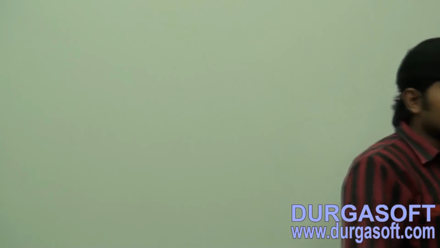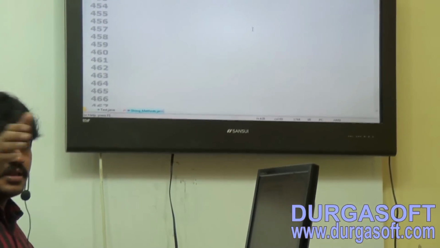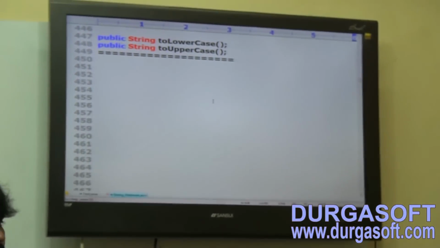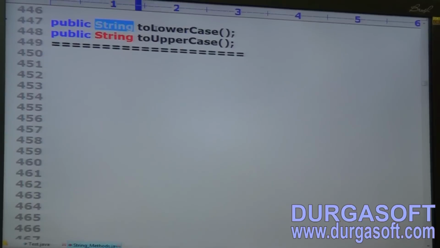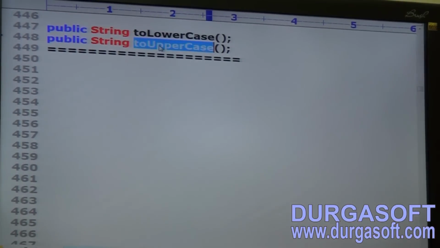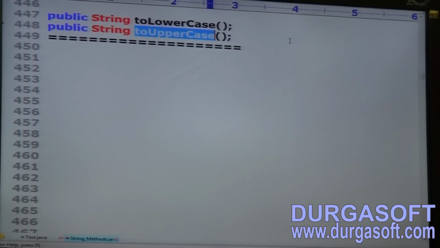Now, the next methods we have here, just add these things, not required to keep any explanation. Have you observed the method? Public string toLowerCase, toUpperCase. Any explanation or example required? Public string toLowerCase: if anywhere an uppercase character is there, it will automatically be converted into lowercase.